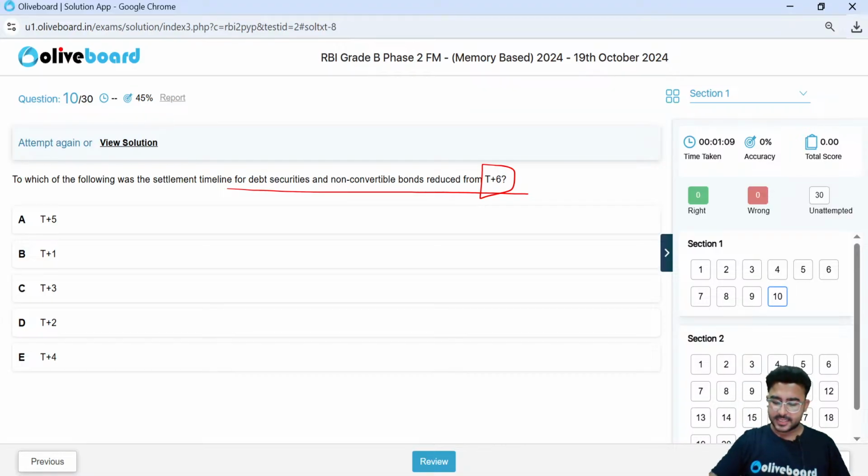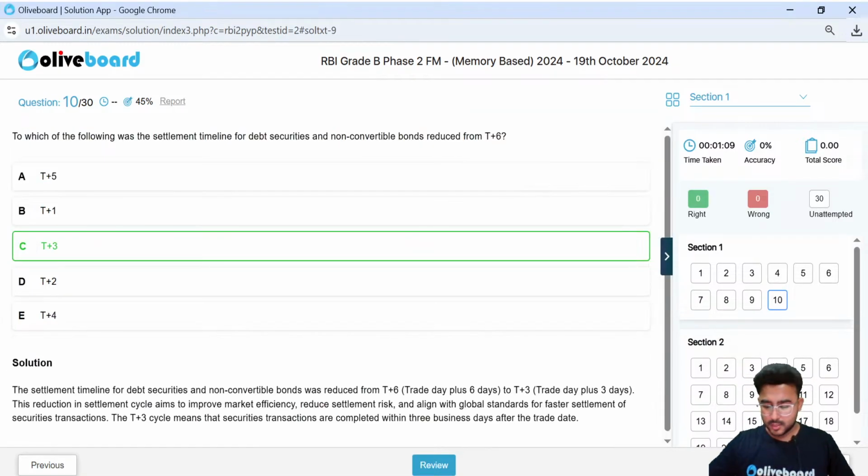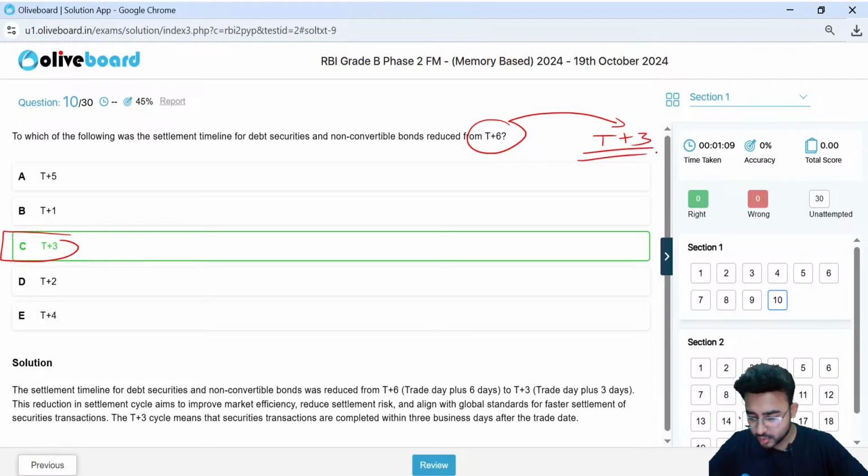The correct answer here is, guys, option C, T plus 3, right? Transaction plus 3. So earlier it used to be T plus 6. They reduced it to T plus 3. Okay. We are talking about the listed debt security and non-convertible bonds. And currently, the IPO listing process of equity shares is also T plus 3.